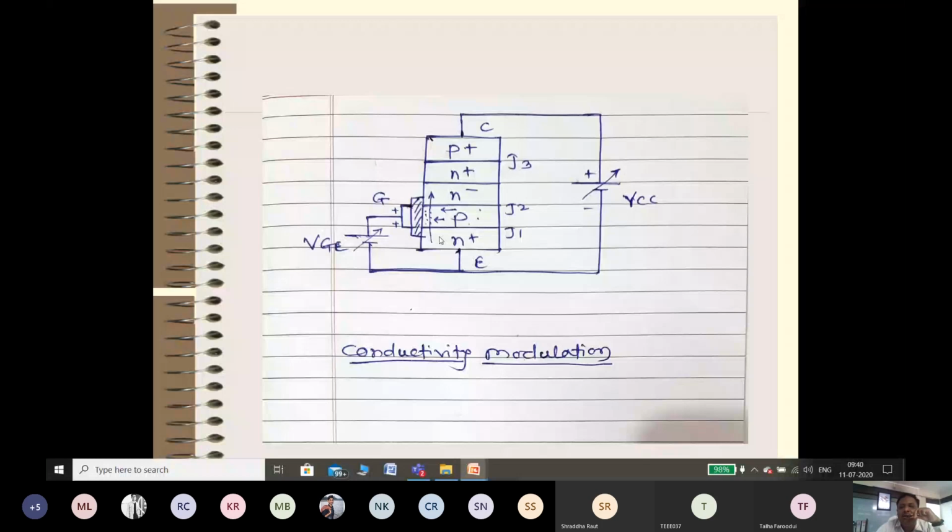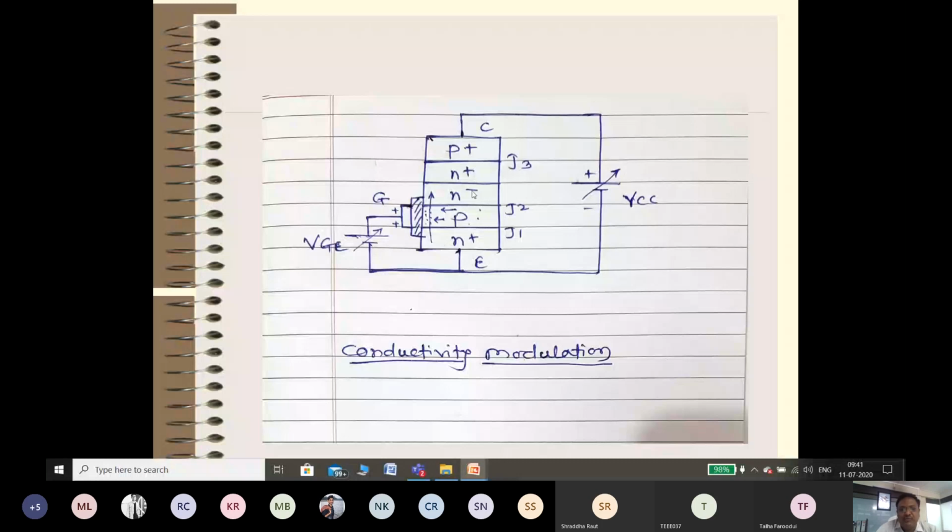Now, the second thing: the positive battery terminal is connected to the P plus. Because of that, more holes get added into the P plus region, and these holes will increase, which will reduce the depletion layer at junction J3. These holes cross the junction J3, enter the N plus, and then finally enter the N minus. So automatically free holes get added in the N minus, and from the emitter side free electrons get added into the N minus.